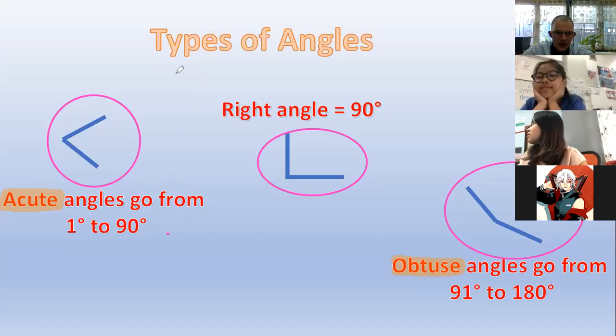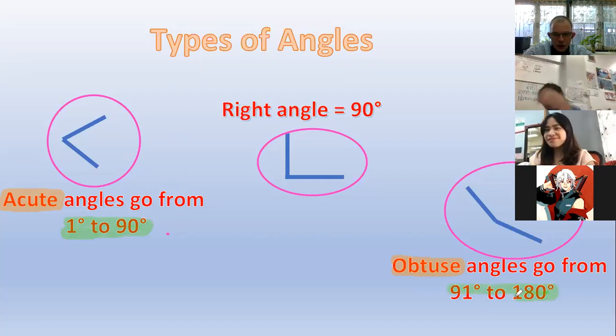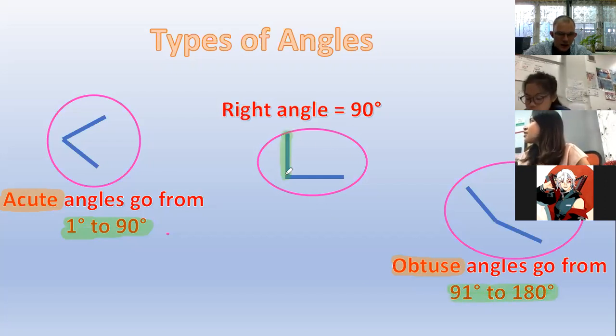So any angle less than 90 degrees, if an angle is less than 90, it is acute. If it's more than 90, less than 180, it is obtuse. And at 90 degrees, we have our right angle.